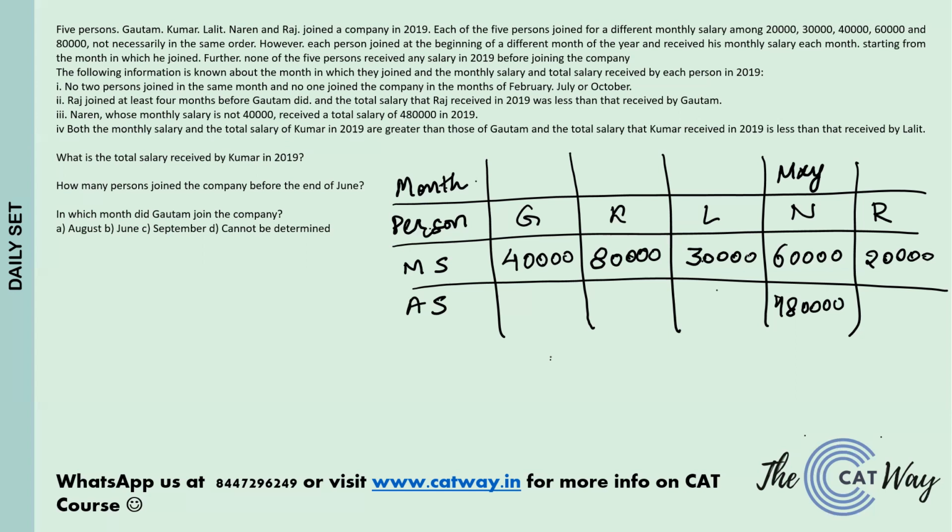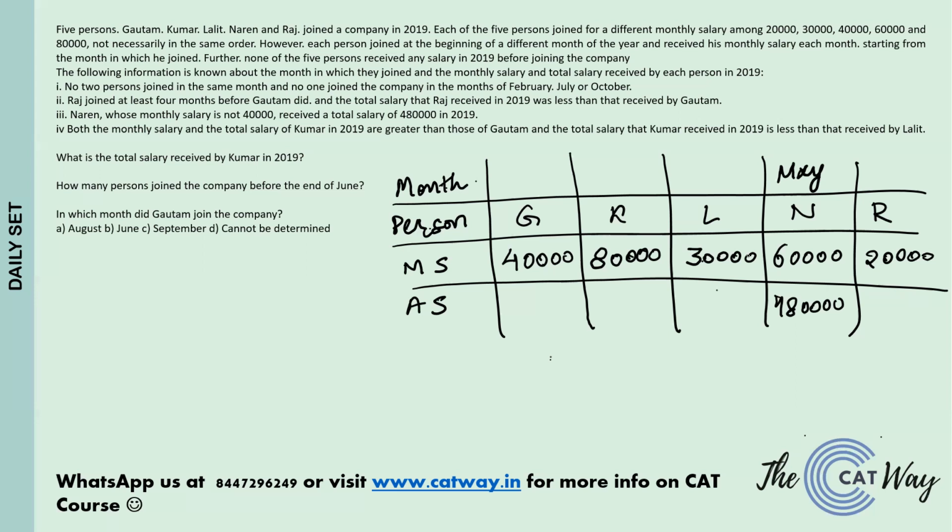Whereas Gautam, for 7 months, will get 7 into 4, that is 2,80,000. So it is not possible in any of the cases for Gautam. That means Raj cannot have a salary of 30,000. Raj will definitely have a salary of 20,000, which makes us give Lalit 30,000 per month. Now this much is done.